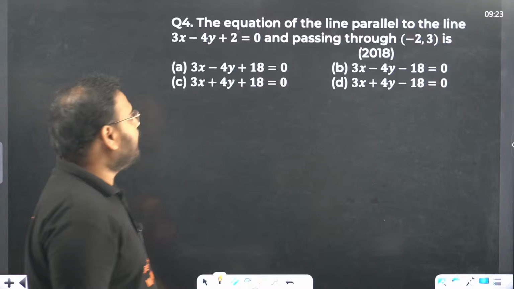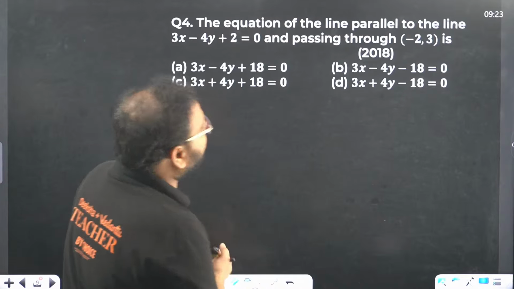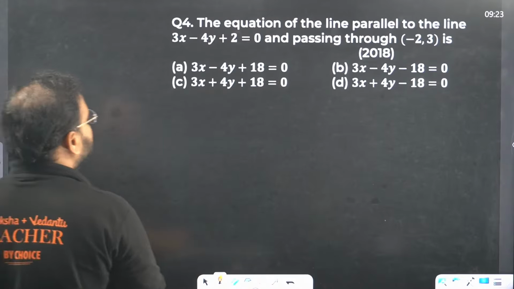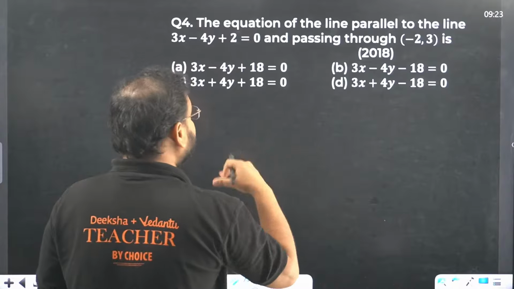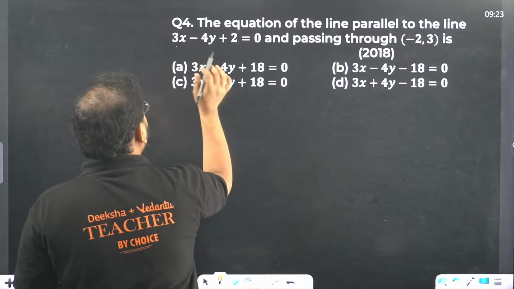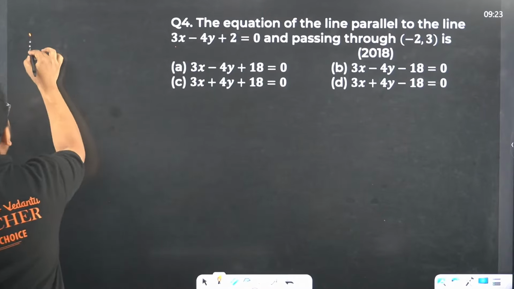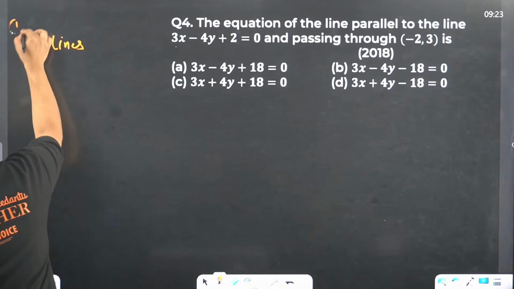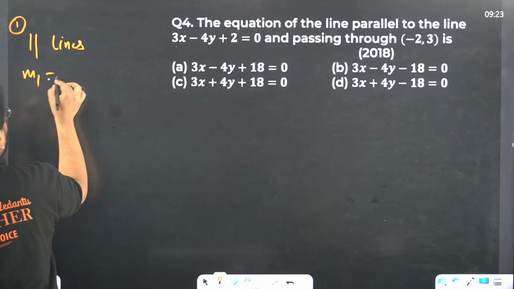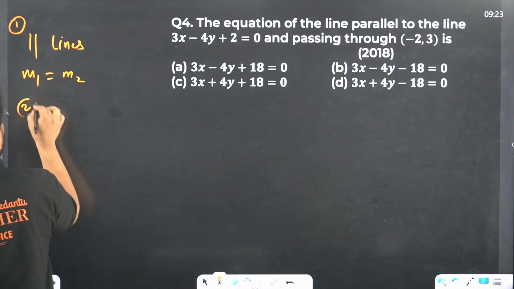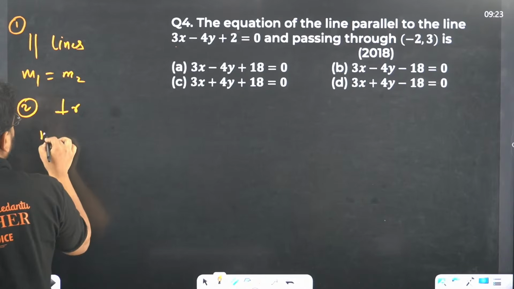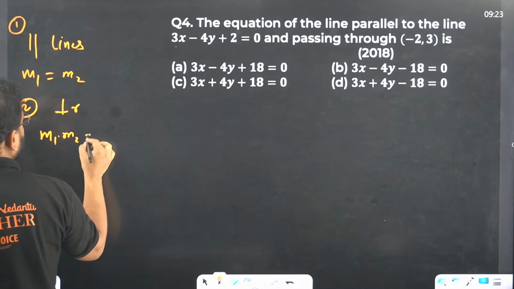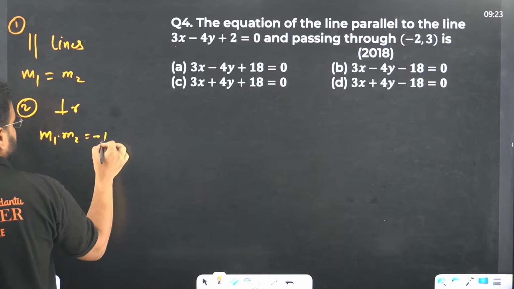Time to solve question number 4. The equation of the line parallel to the line 3x minus 4y plus 2. Parallel, they're saying now. This is again the same thing. Parallel means the slope will remain the same. The result for parallel lines is that slopes are equal: m1 equals m2. And for perpendicular lines, the result is m1 into m2 equals -1. That's the result. Got it?